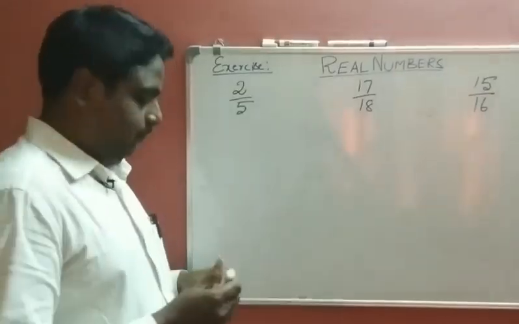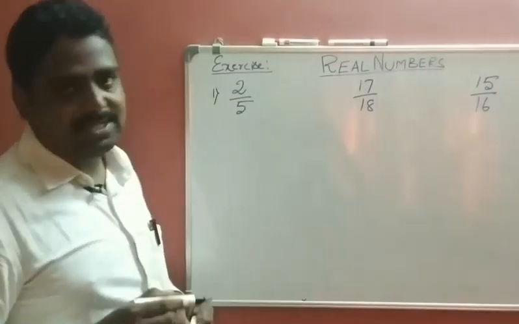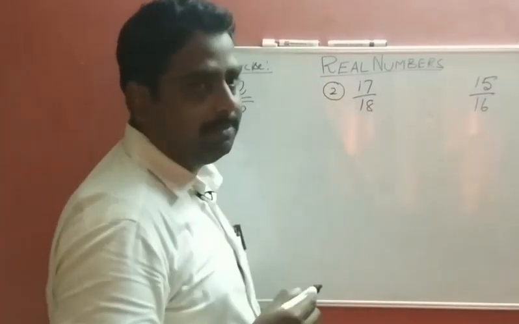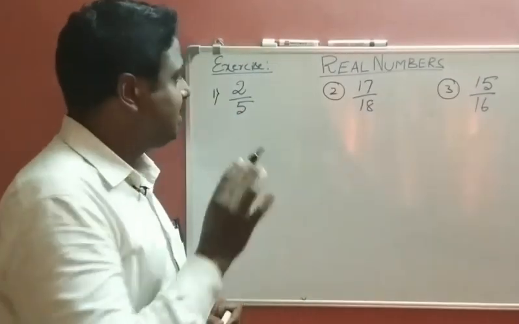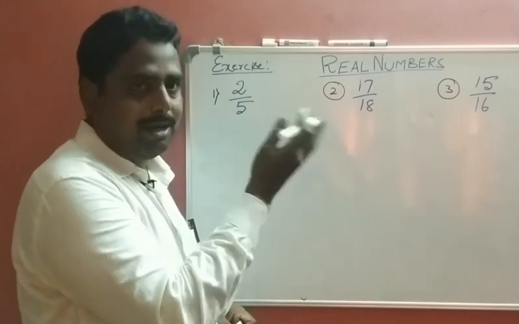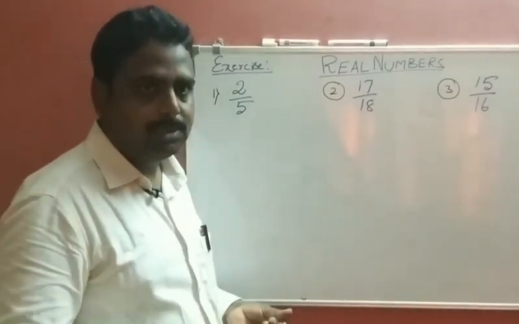Okay. Now let us see some fractions here. 2 by 5, the second one is 17 by 18, the third one is 15 by 16. Let us check whether these are terminating or non-terminating, repeating or not repeating. How can we convert this fractional form into decimal form? Simply by division.